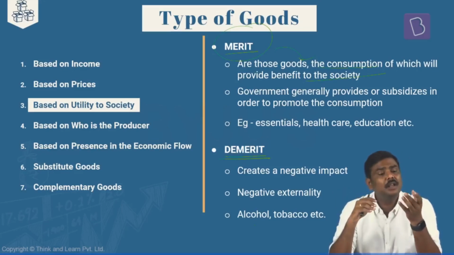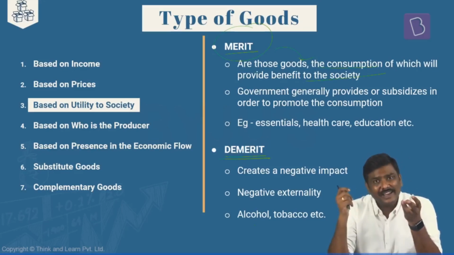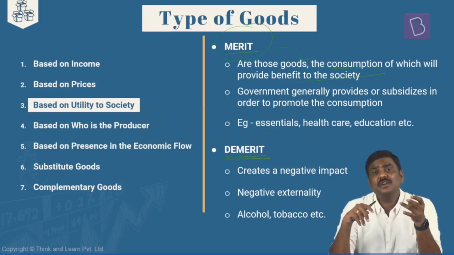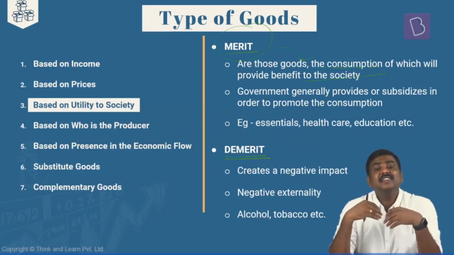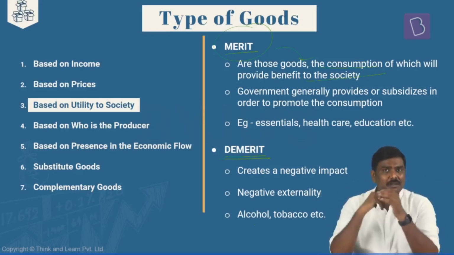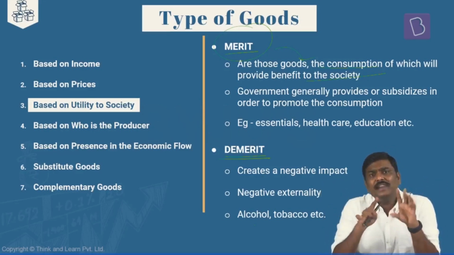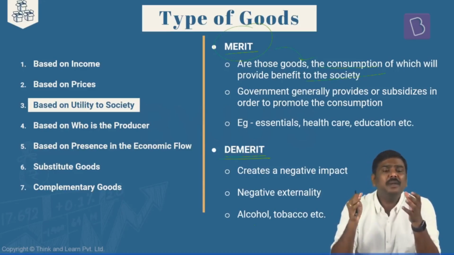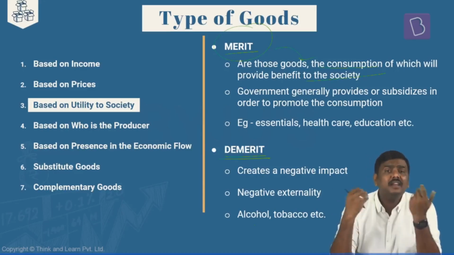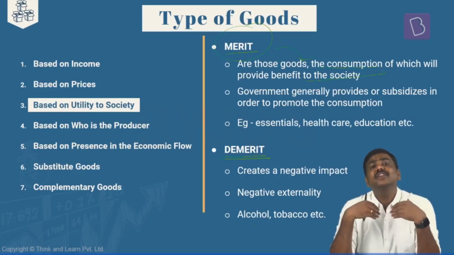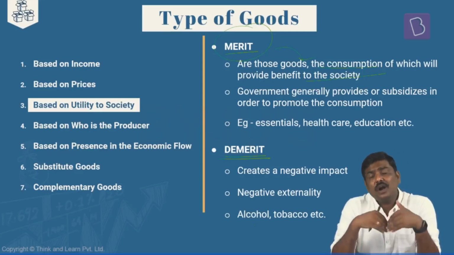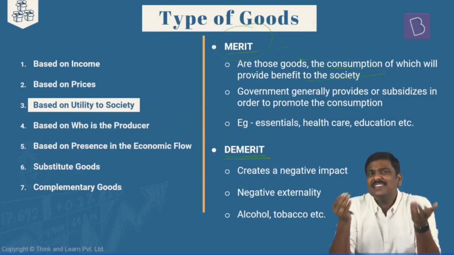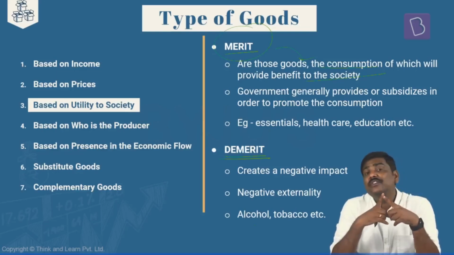For example, the more the consumption of, let's say, green vehicles, education, sanitation, quality transportation, quality healthcare, etc. These types of goods, the more they are consumed in the market, the society as a whole will get the benefit out of it. For example, if I use more and more electric vehicles, assuming there is sufficient supply available at affordable prices, if there is more and more adoption of these electric vehicles, can I simply say that the society as a whole will be benefited out of this?